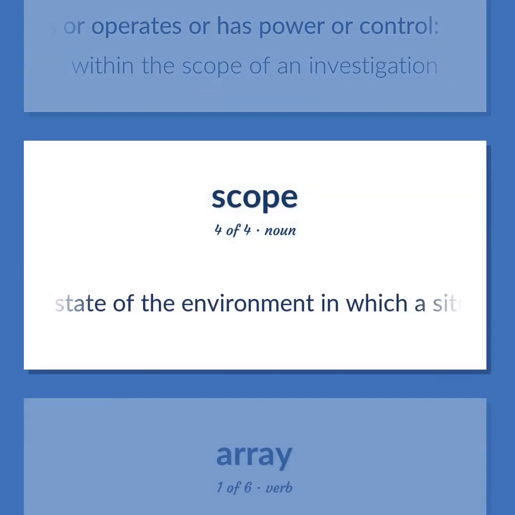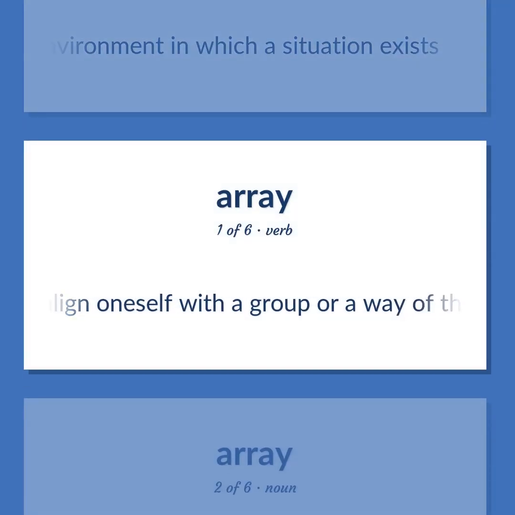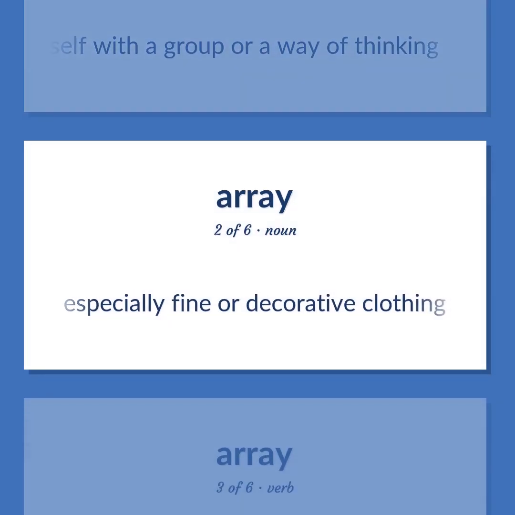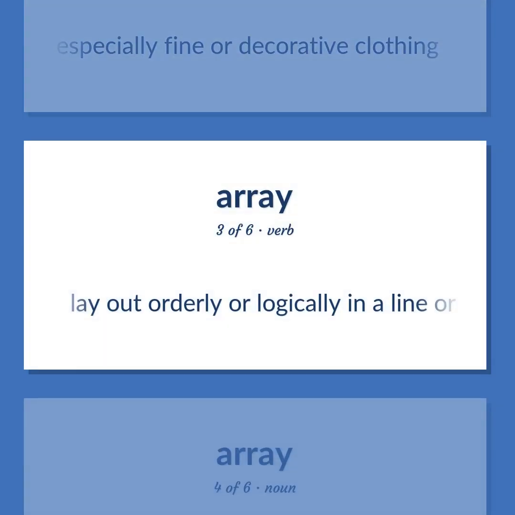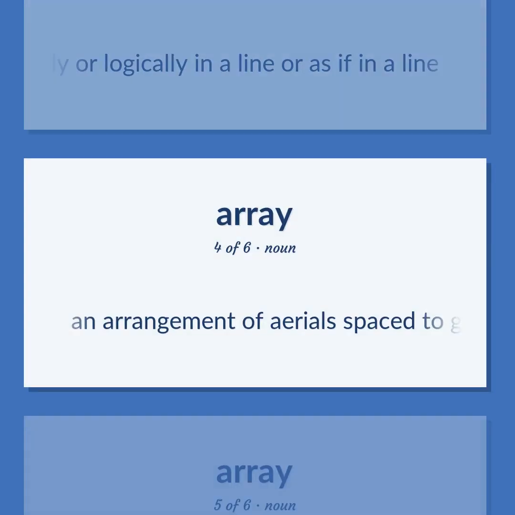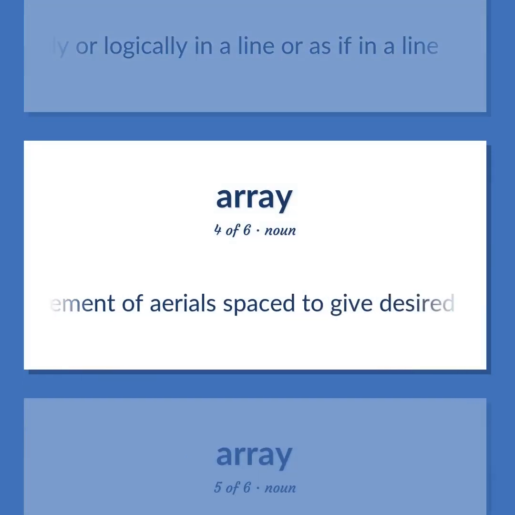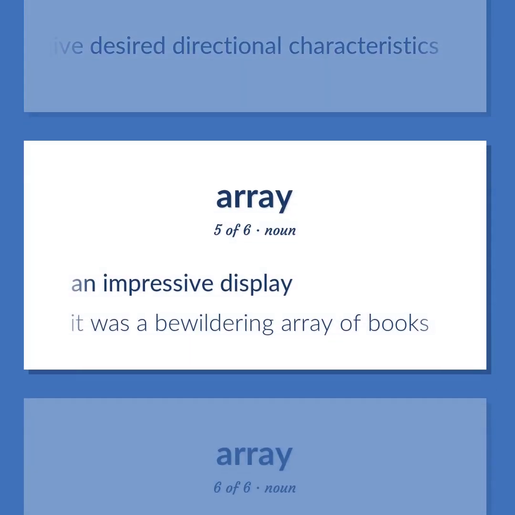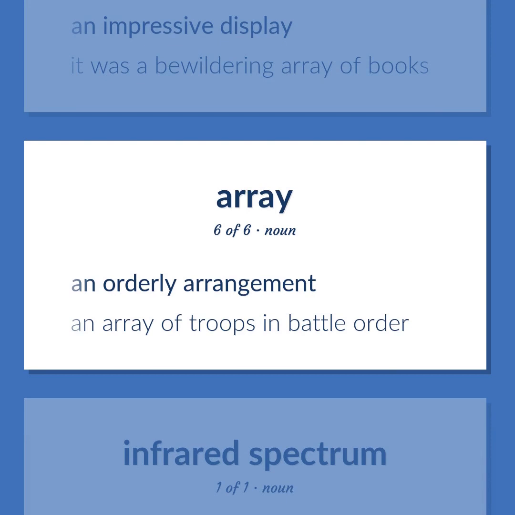The state of the environment in which a situation exists. Align oneself with a group or a way of thinking. Especially fine or decorative clothing. Lay out orderly or logically in a line or as if in a line. An arrangement of aerials spaced to give desired directional characteristics. An impressive display. It was a bewildering array of books. An orderly arrangement. An array of troops in battle order.